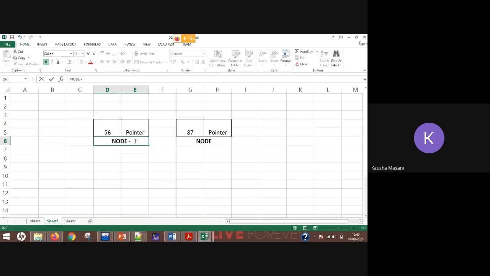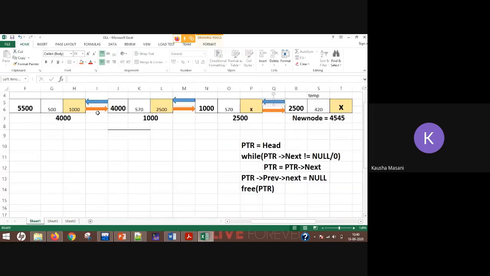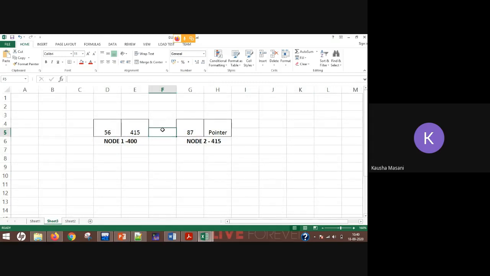Let's say node number 1 is at memory address 400 and node number 2 is at memory address 415. So this pointer is going to store 415 as its value, and logically you can imagine a linkage between these two.